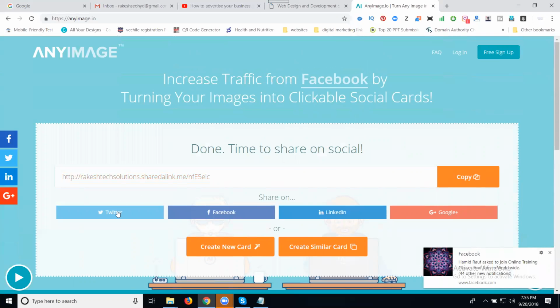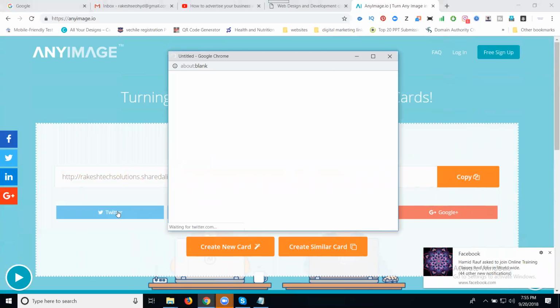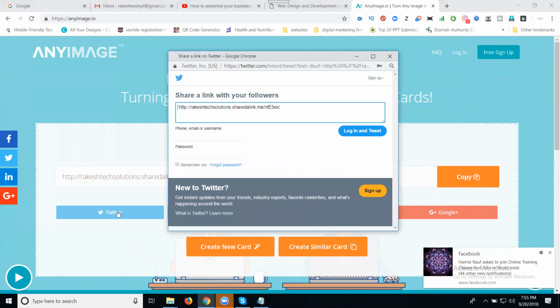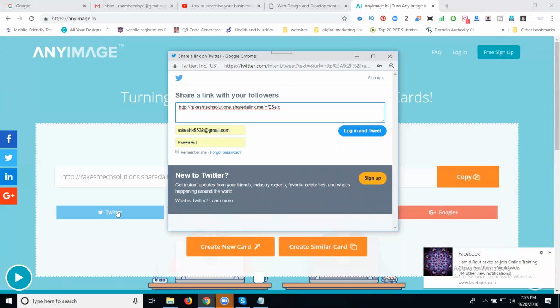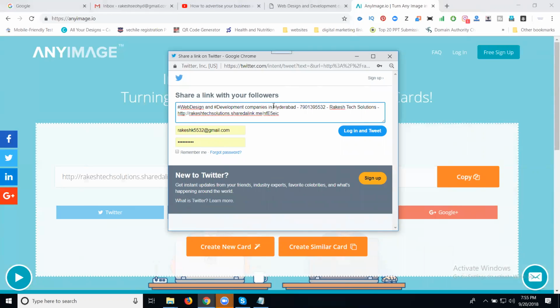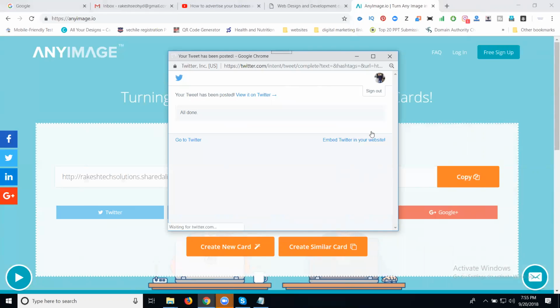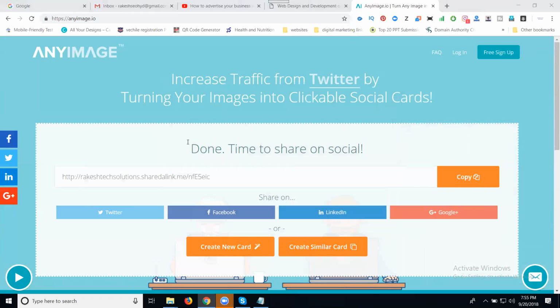First of all, click Twitter. Watch carefully. Login is very important in the same browser. Select it. Use a hashtag. Social media is completely dependent on hashtags, so it is very important. If you make a mistake with the hashtag, they can't promote your website. Login and tweet. This is the first. Twitter is done. After that, close it.